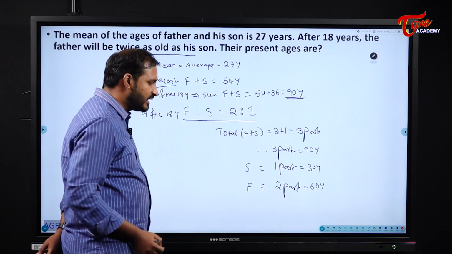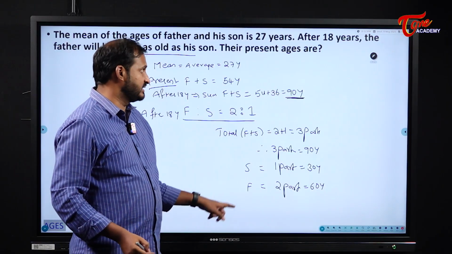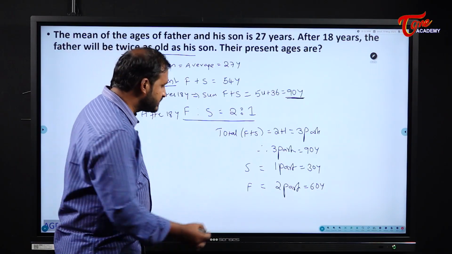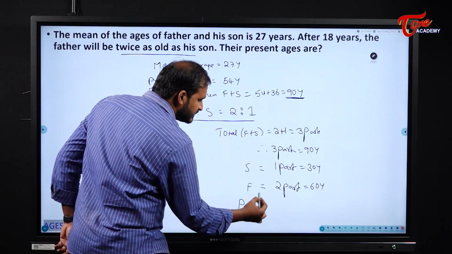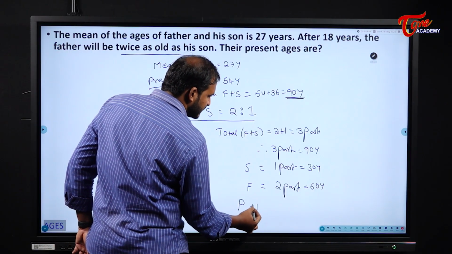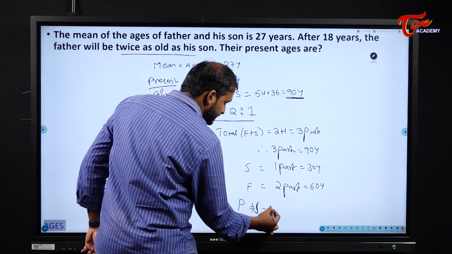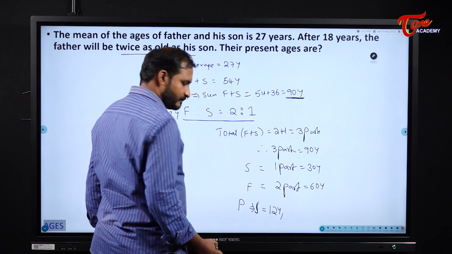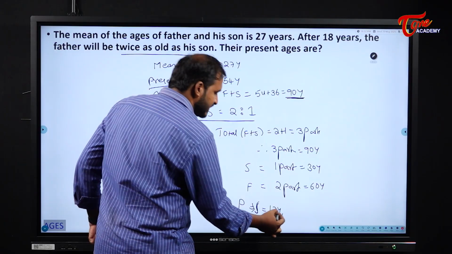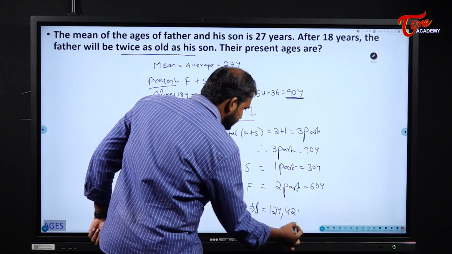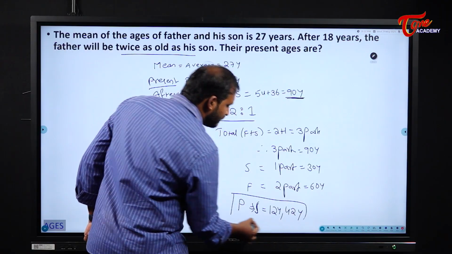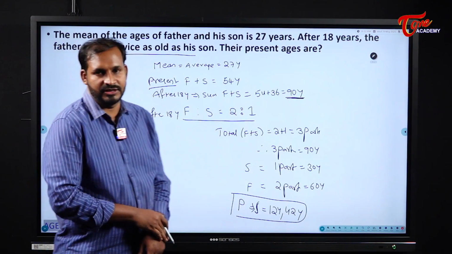But this is after 18 years. That means what will be their present ages? 30 minus 18, son's present age will be 12 years. Father's is 60 minus 18, what does it become? 42 years. So their present ages will be 12 years and 42 years.